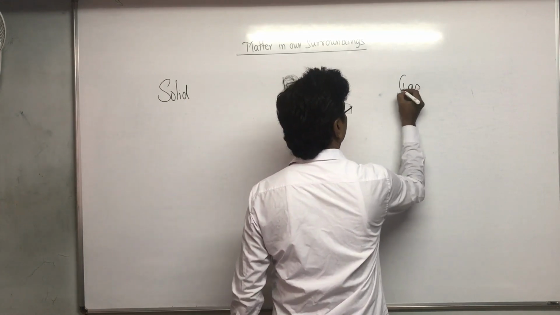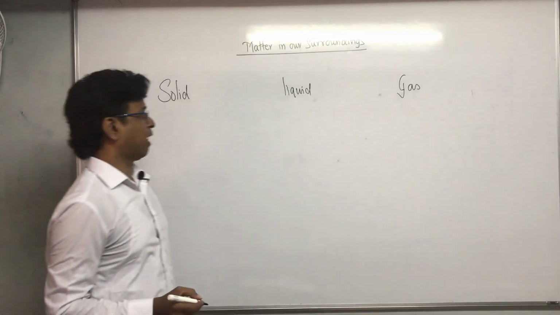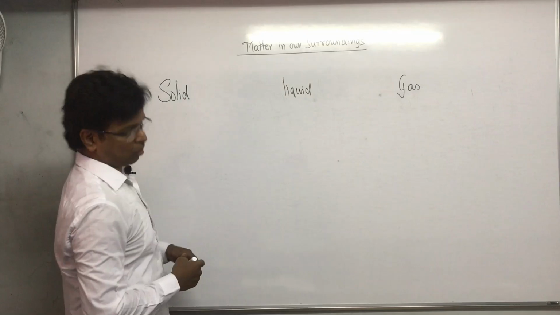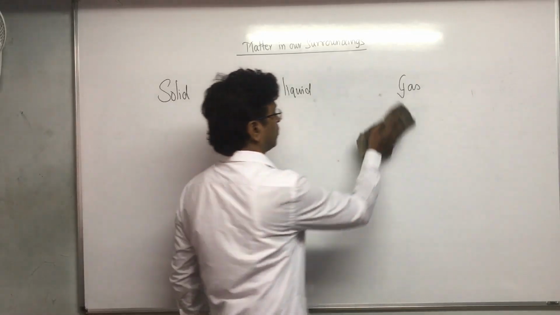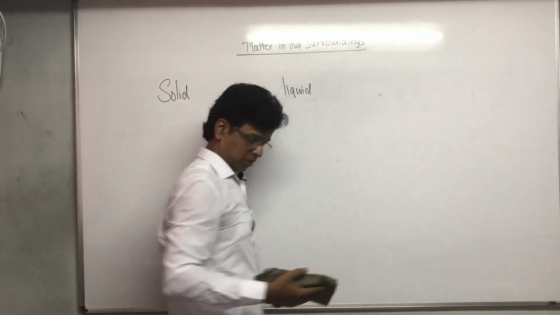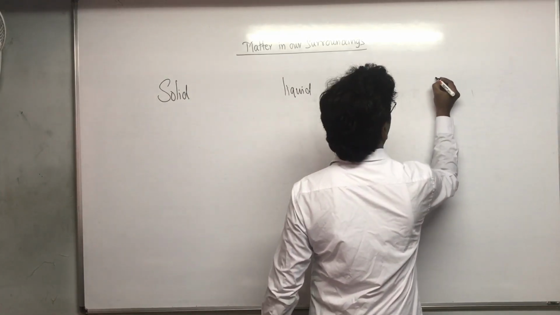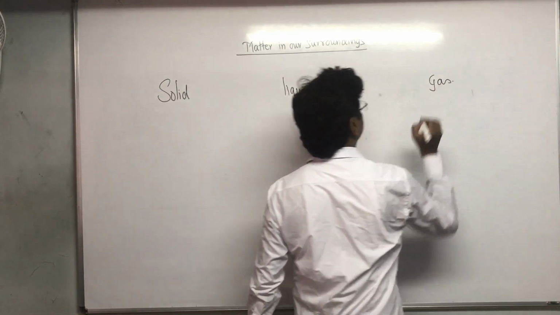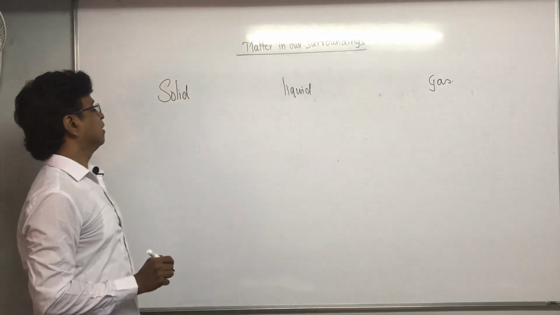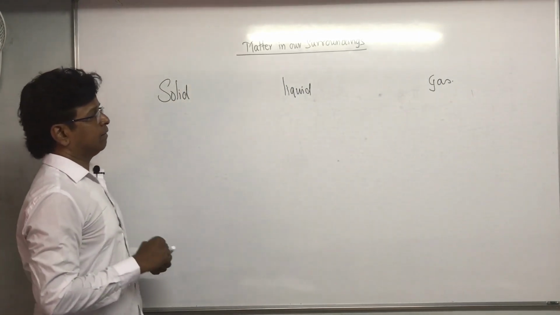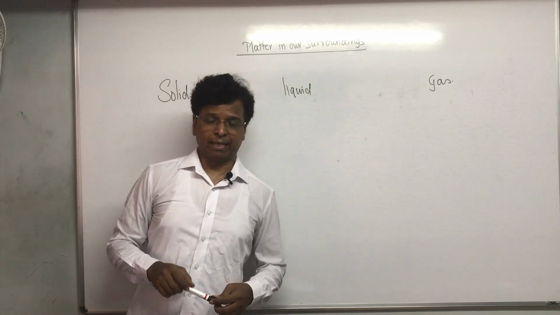Definitely there is one more state called plasma, which is not your topic. It is not even in 10th. Plasma state comes in 12th or something like that.